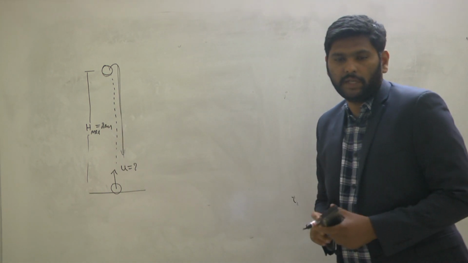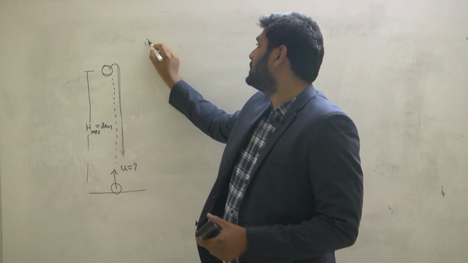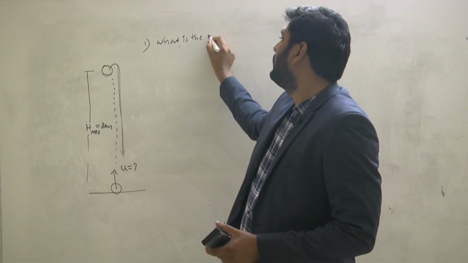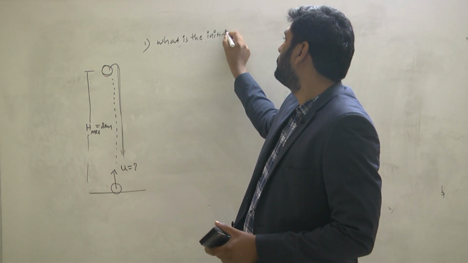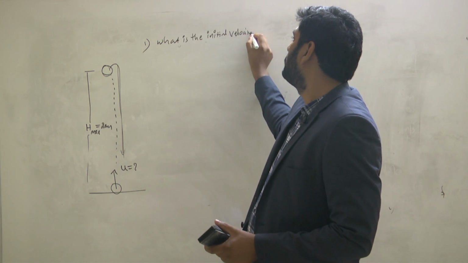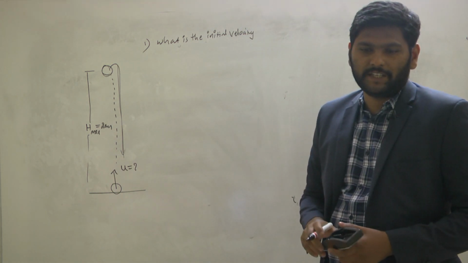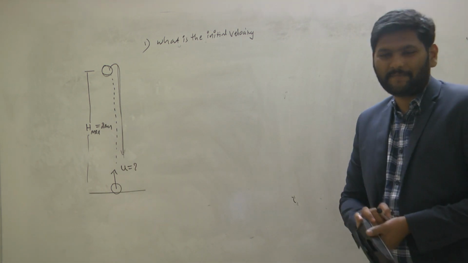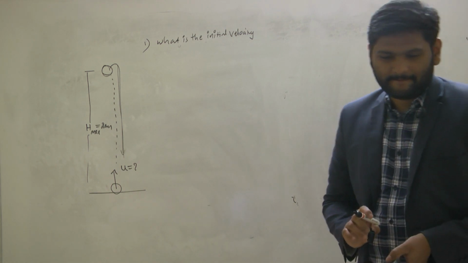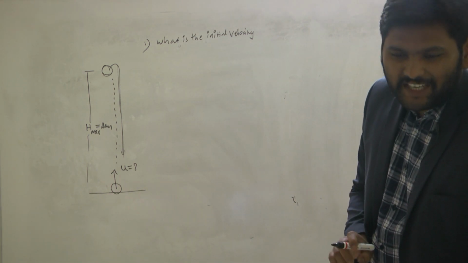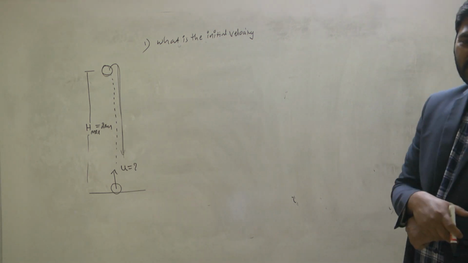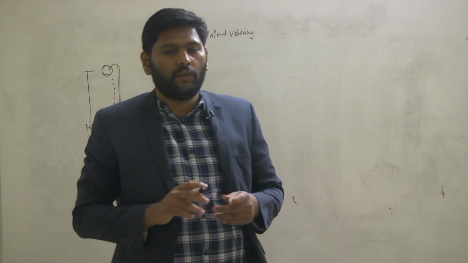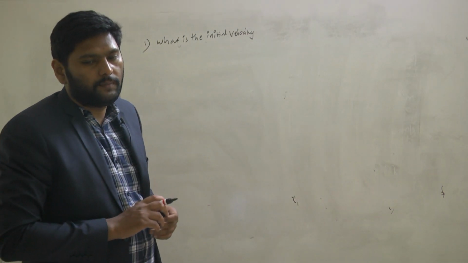So my first question is: what is the initial velocity of the object? How many equations do we have? Those 4 equations we have to apply.